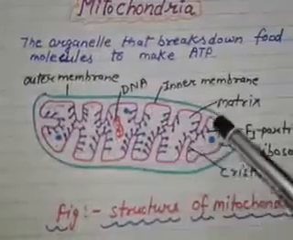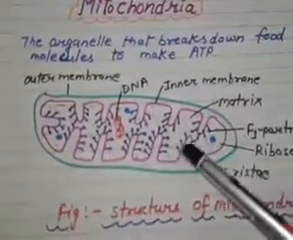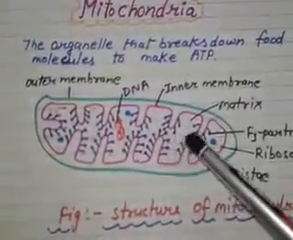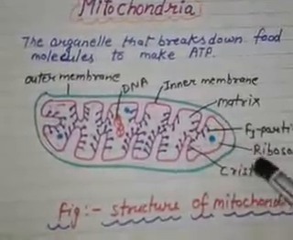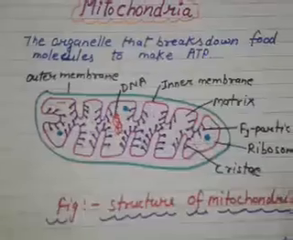Okay, now inside the inner membrane there is a matrix present. You can see these yellow dotted points. DNA and ribosomes are also present, okay.